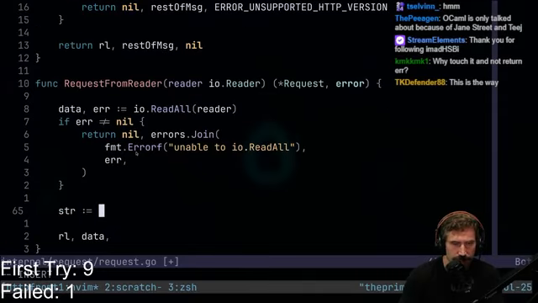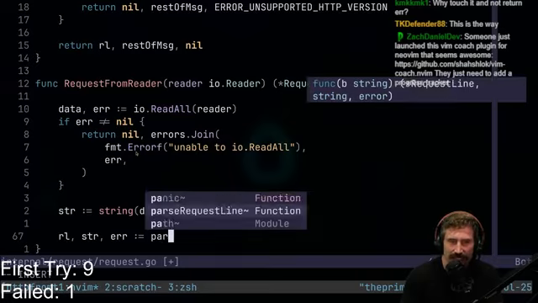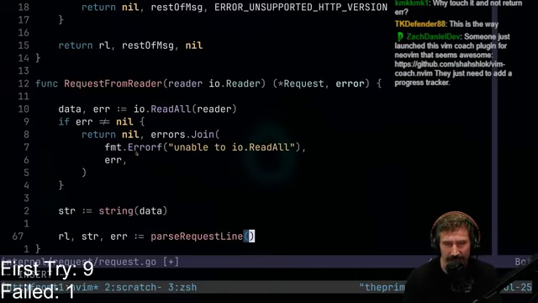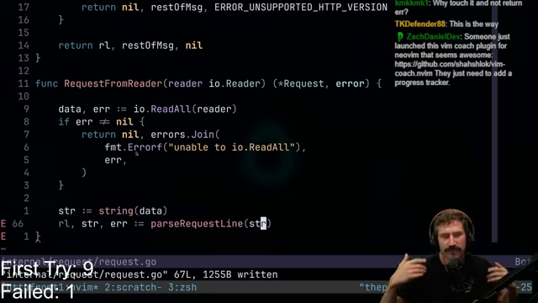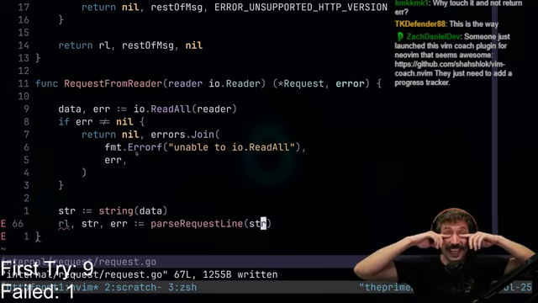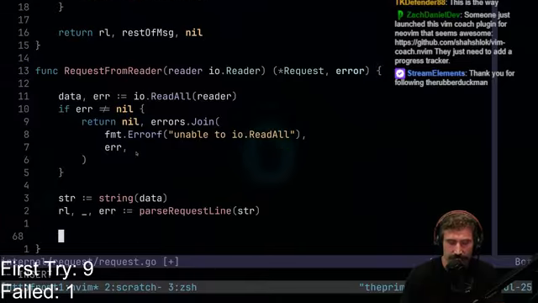We'll go stir equals string data. We'll do that, right? Since we're working with strings, we'll keep it as strings, even though this is not really the way I would like to do that. It makes me feel a bit uncomfortable, to tell you the honest truth, just working with strings like this. And I don't know why. I think part of me is like, I cannot live a life in which I do things that involve copying. It makes me really angry.